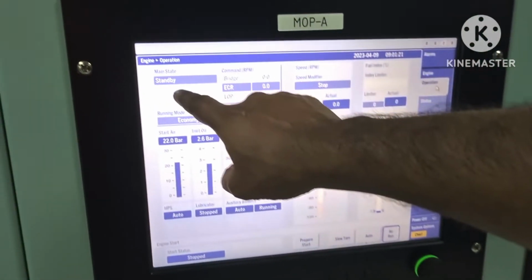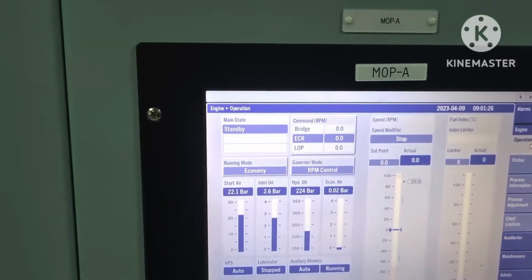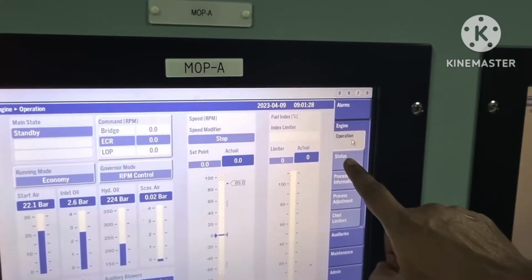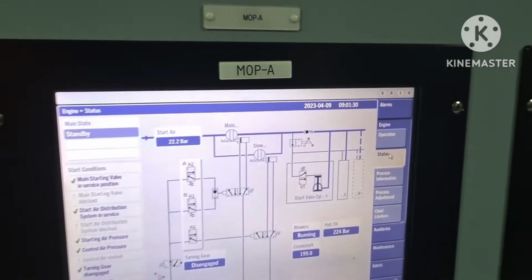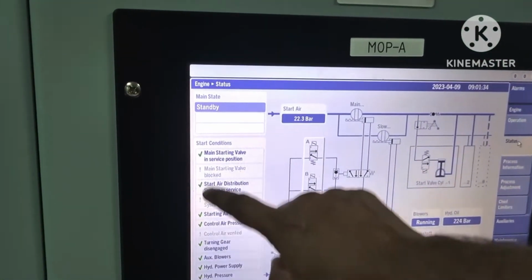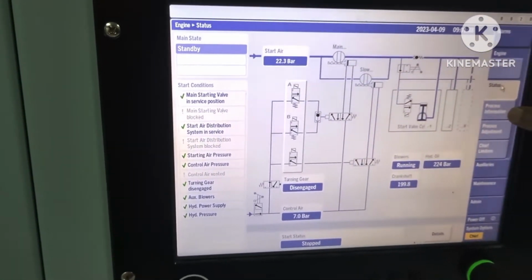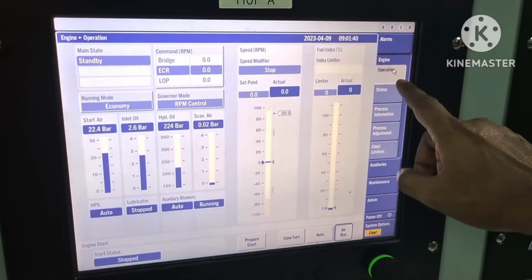And you can see here the main engine state is standby, and from here if you go to the status, there is no alarm. If something is wrong, this blue will be red. And now again we go to the operation.